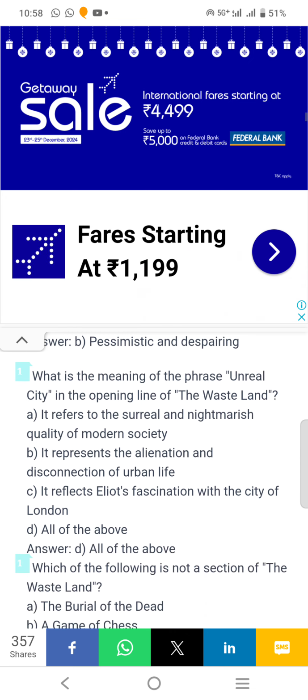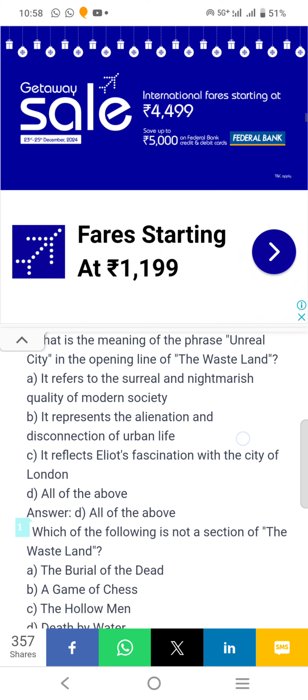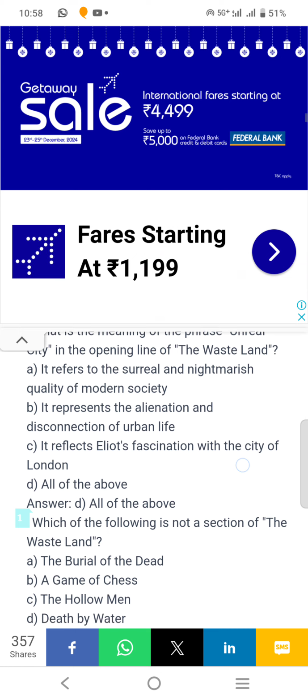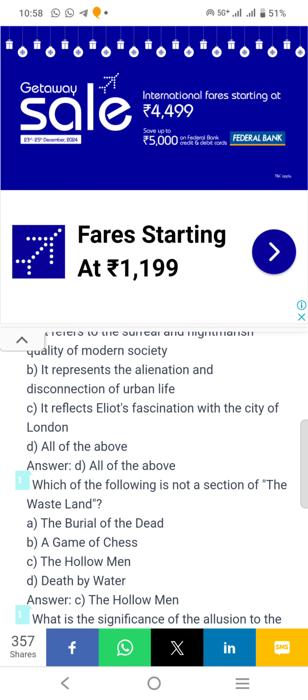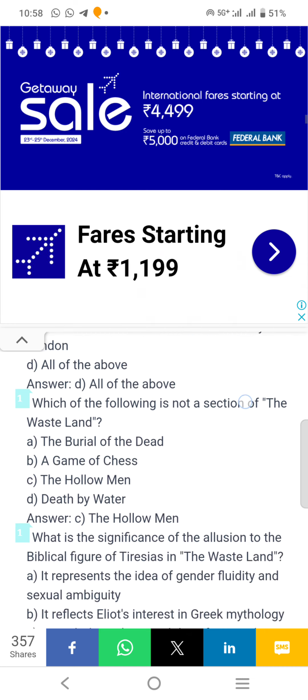So the answer is it refers to the surreal and nightmarish quality of modern society. It represents the alienation and disconnection of urban life. It reflects Eliot's fascination with the city of London. Which of the following is not a section of The Waste Land? Answer C. The Hollow Men.